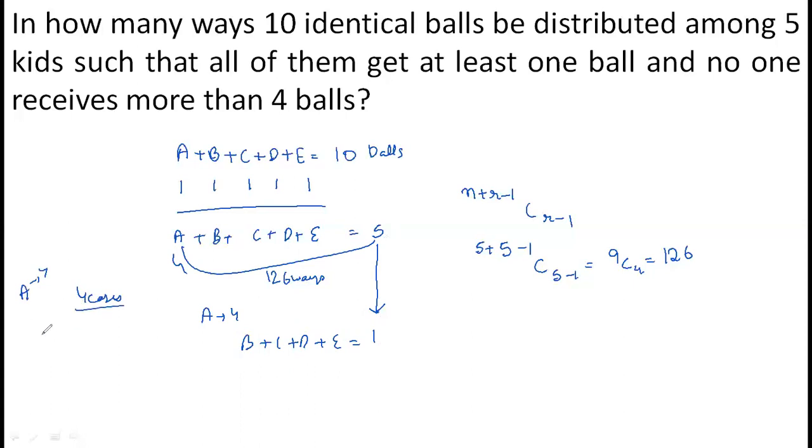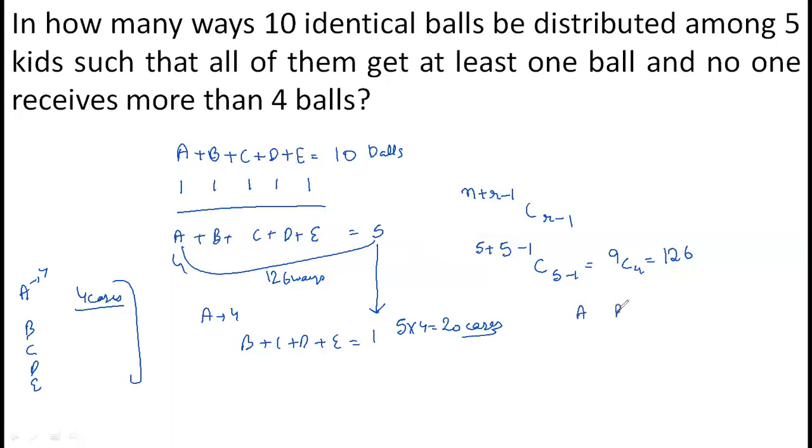So if there are 4 cases with A, then similarly for B, C, D and E. For these 5 people, the total number of cases would be 5 into 4, 20. There will be 20 cases in which any one of A, B, C, D, E can have 4 balls.